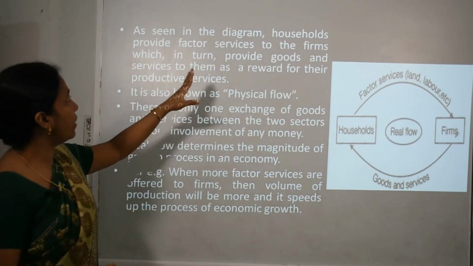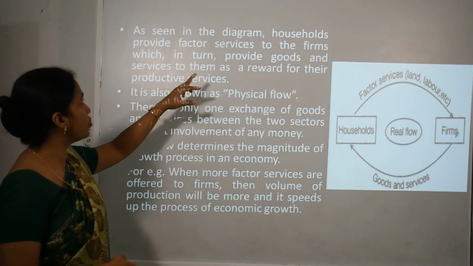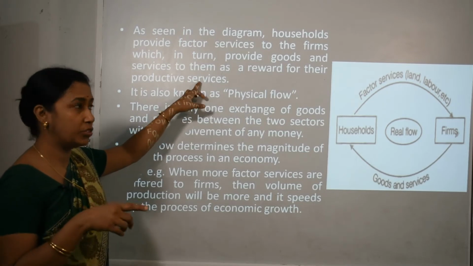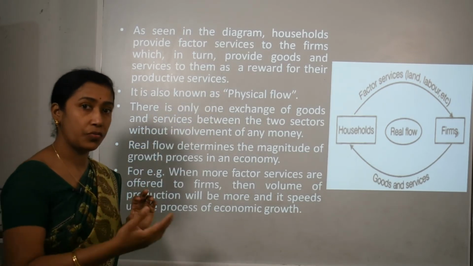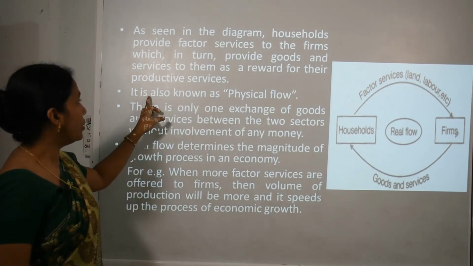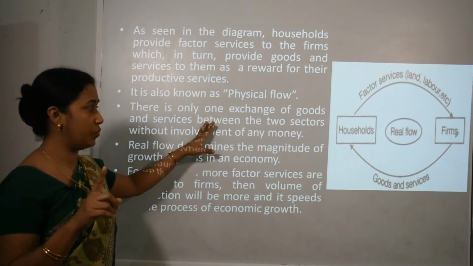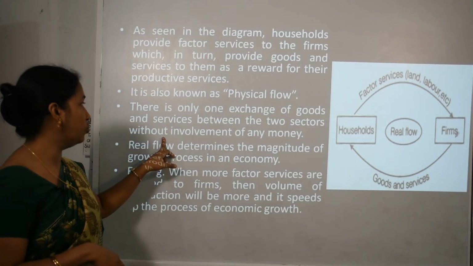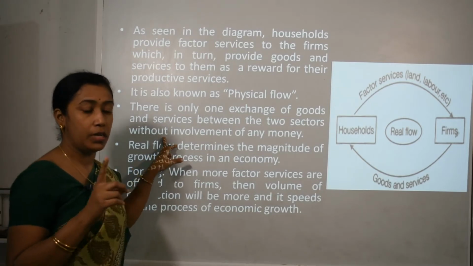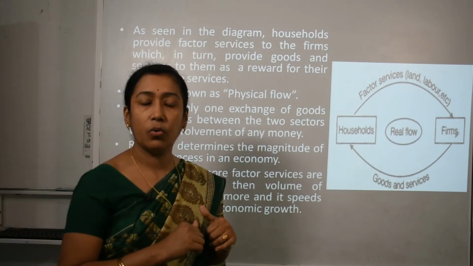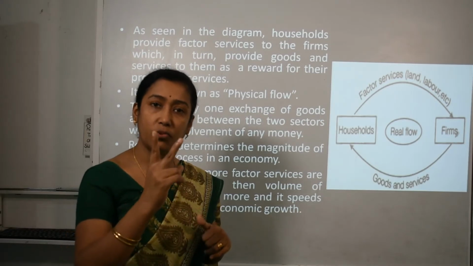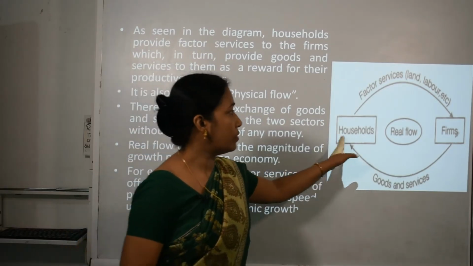As seen in the diagram, households provide factor services to the firms, which in turn provide goods and services as a reward for their services. So it is also known as physical flow. There is only one exchange of goods and services between the two sectors, that is household and firm. As I told you, we are going with a two sector economy where we have only two sectors, household and firms.